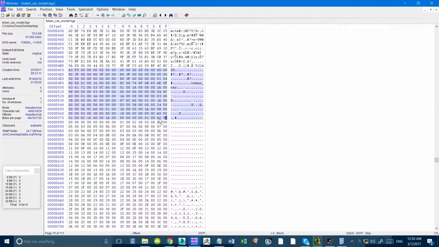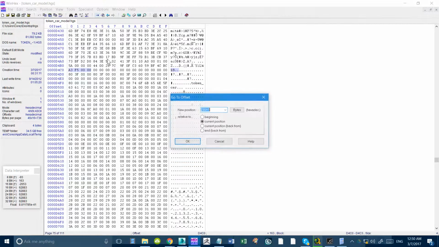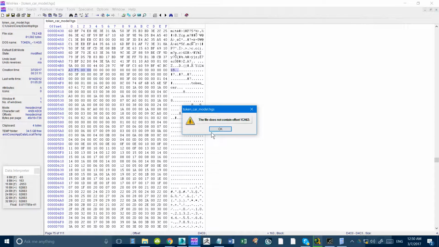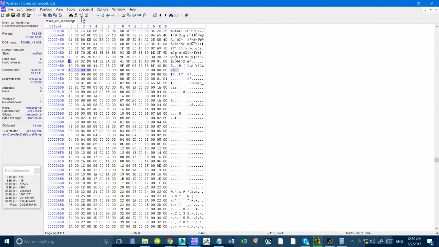You have 0, 1, 2. Then this is weird where it goes 0, 0, 0, 0, 0. It's honestly kind of weird. So maybe it starts here. It's hard to say. Now this first value, it might actually be a size. It looks like a size. Okay, so let's leap forward by that size. Okay, so that's definitely not a size. It's too big to be a size. Okay. Weird. I have no idea what that is.